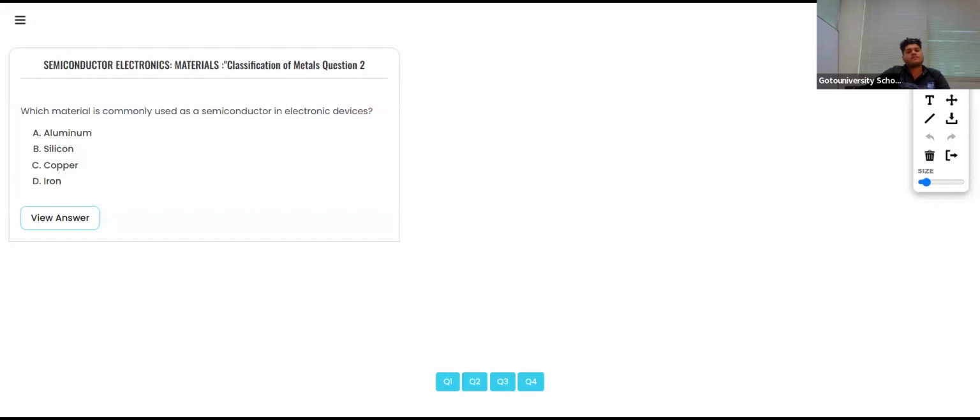Yes. So the right answer is, which material is commonly used as a semiconductor? The material is silicon. Let's see the next one.